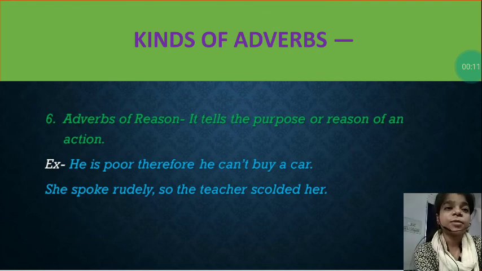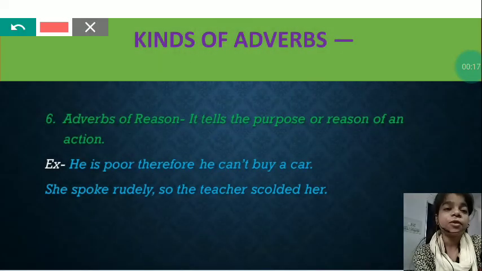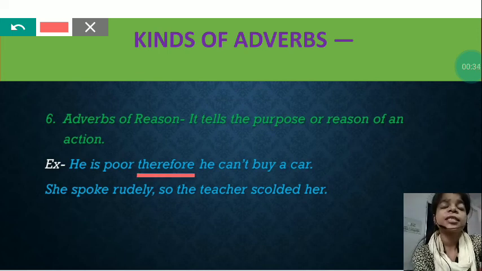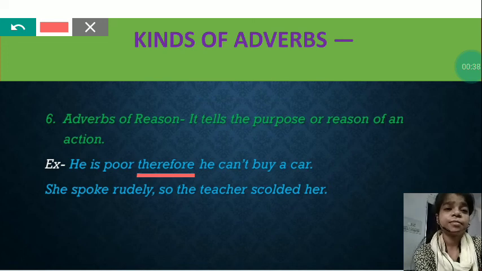Sixth one is adverbs of reason. It tells the purpose or reason of an action. Means when any adverb denotes the reason, the purpose of any action, why that action took place, then it is called adverb of reason. For example, he is poor, therefore he can't buy a car. So why he can't buy a car? Because he is poor. So here adverb of reason is therefore, because it is giving the reason.